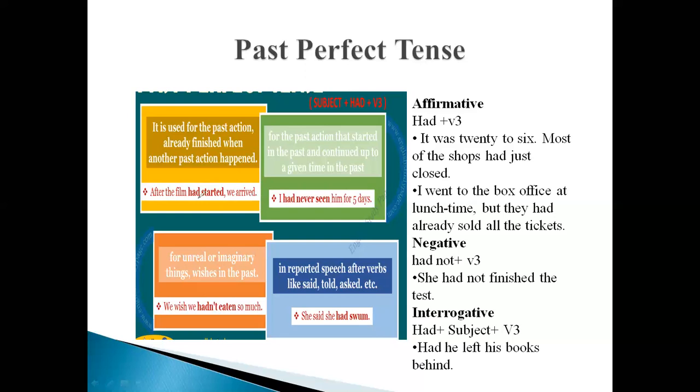So always when two such actions are given in which one action happened or finished previously, after that another past action started, then we use past perfect for the previous action, or for the action which already got completed before the other action started. Like after the film had started, in this particular sentence we have utilized the past perfect because had and the third form of verb is used.